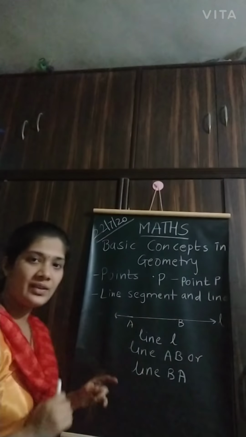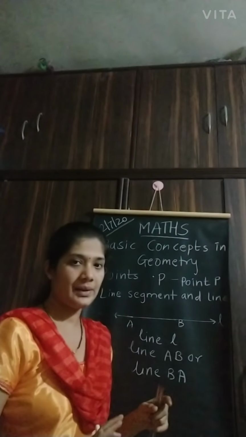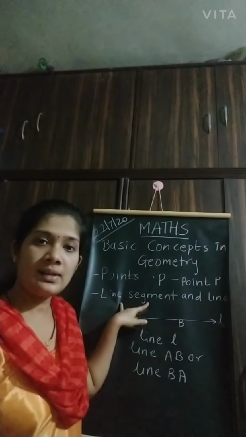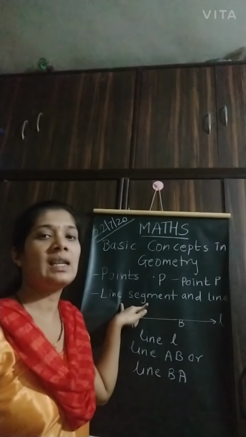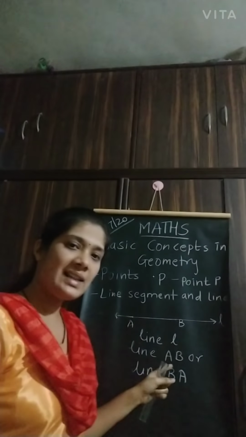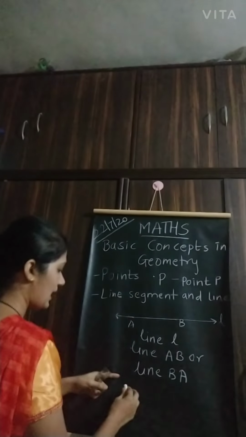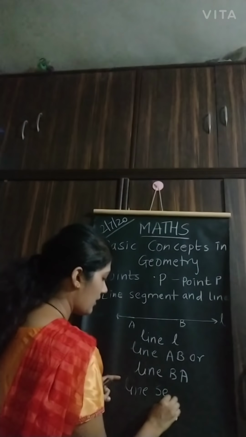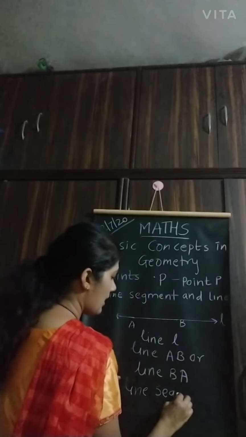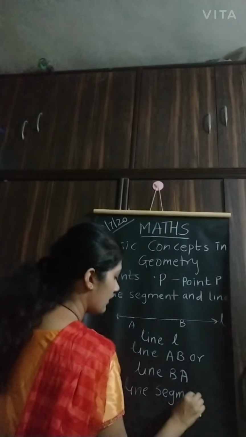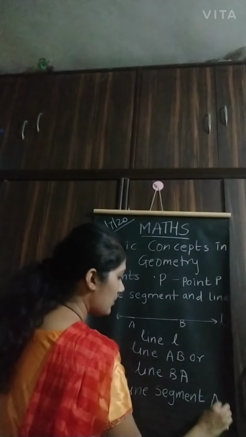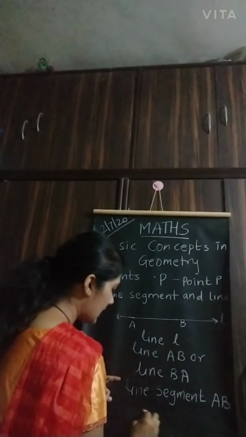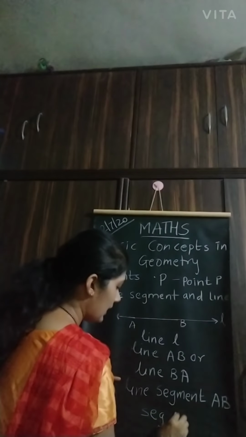Both ways I can write the name of the line, right? Now the second concept in this is line segment. Line segment I can write as line segment AB. In short, I can write segment AB.